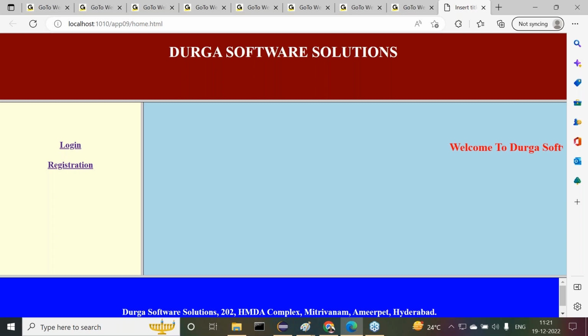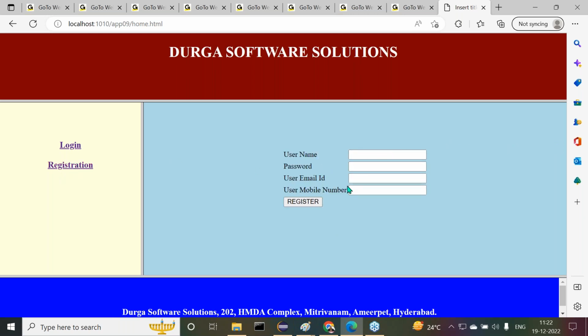Right, sir. Now, observe carefully what we are getting. We got that page. What page are we getting there? The total frame we are getting, with login and registration. If we click on login, we get the login form. For registration, we get the registration page. Understand it clearly, what I'm telling you. Okay, right, sir.